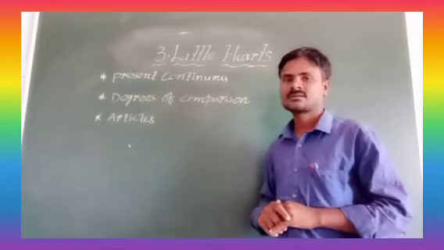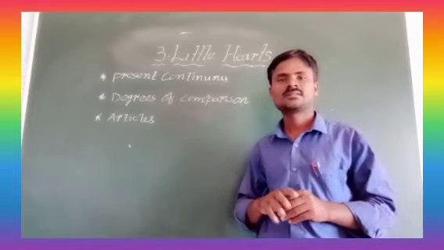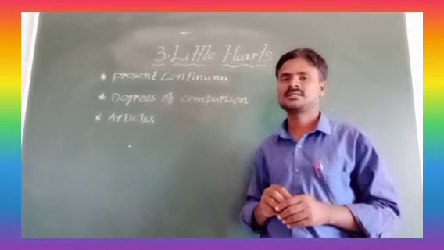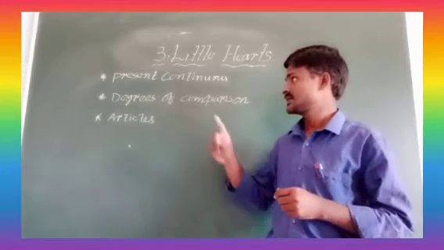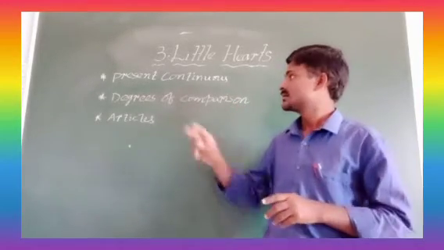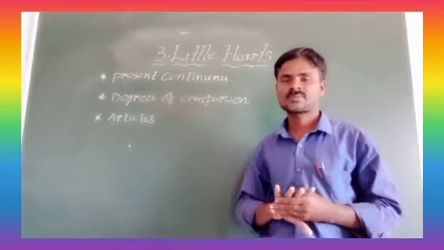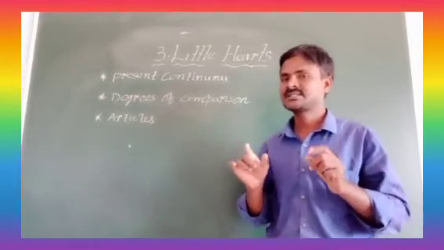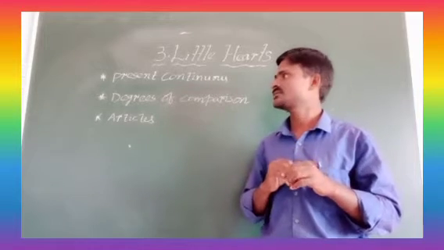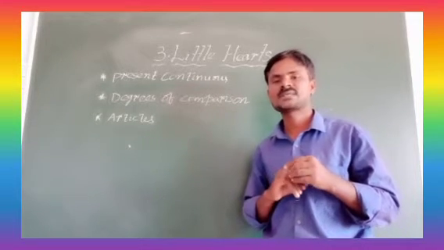Continuous tense. You already know there are three tenses in English: past tense, present tense, and future tense. In present tense, four aspects are there. First one is simple present.